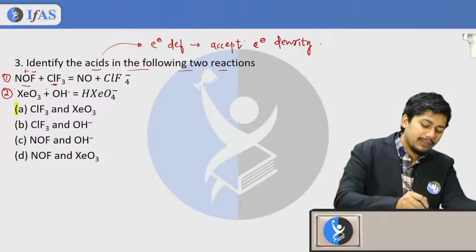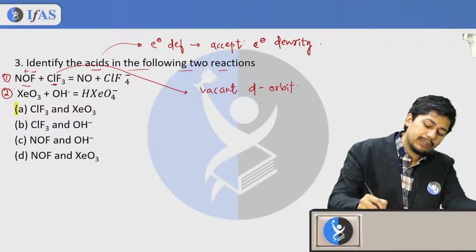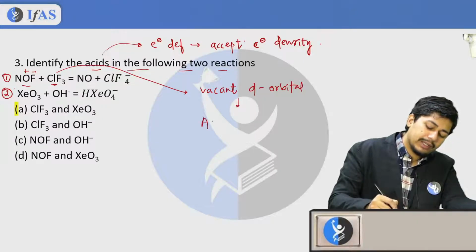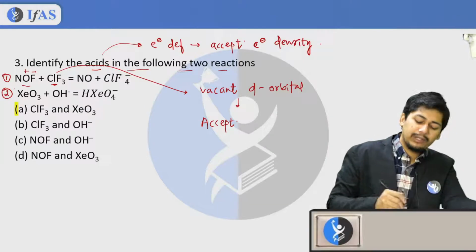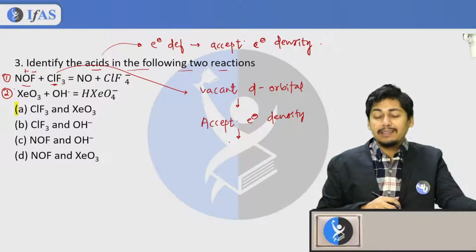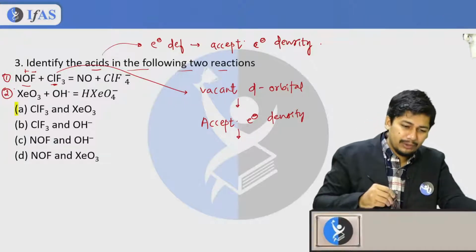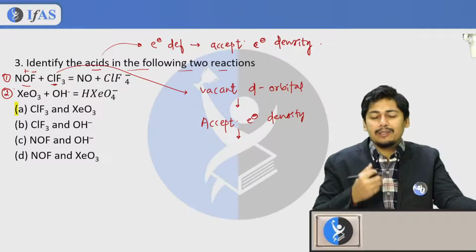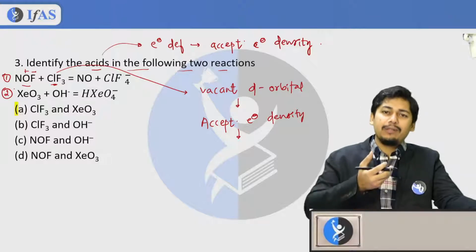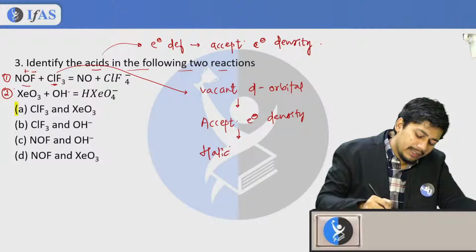This ClF3 has vacant orbitals, specifically vacant d orbitals, where it can accept electron density. Fluorine will come with its electron density and ClF3 will accept that fluoride. So that's why this is called a halide acceptor.